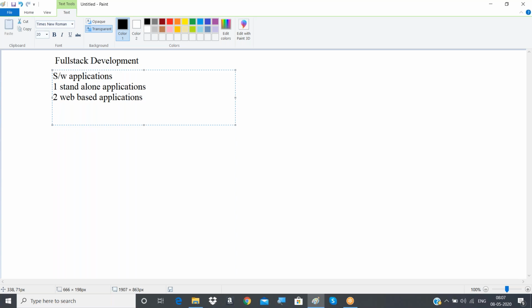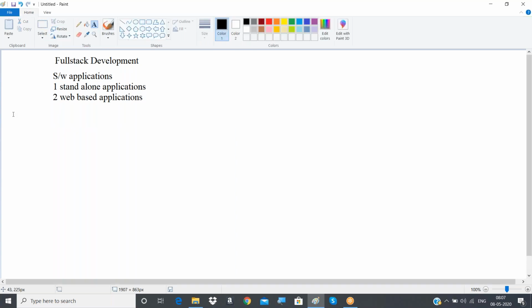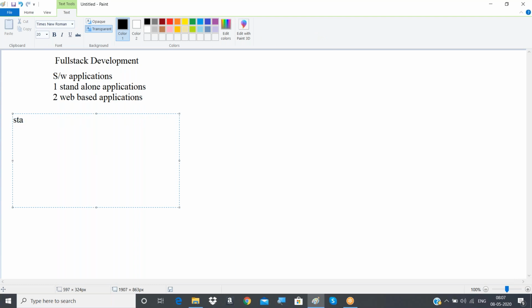What is the meaning of standalone applications and what is the meaning of web-based applications?